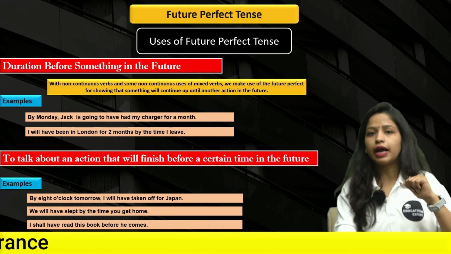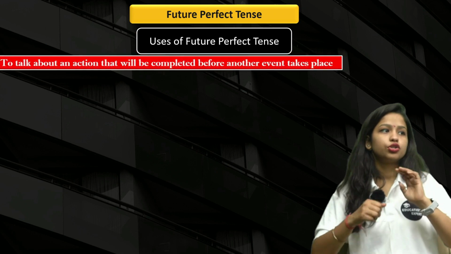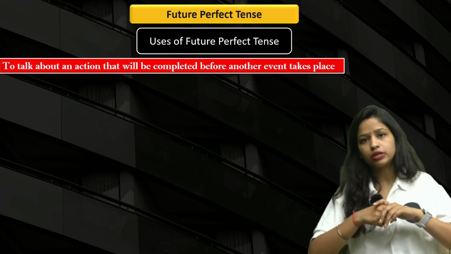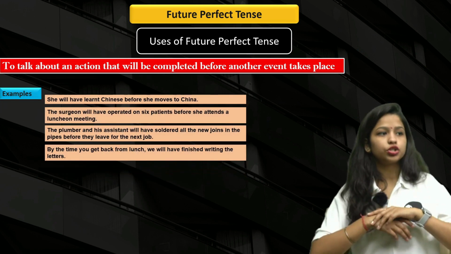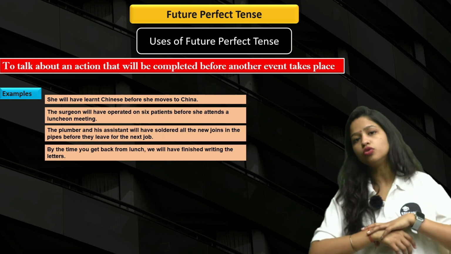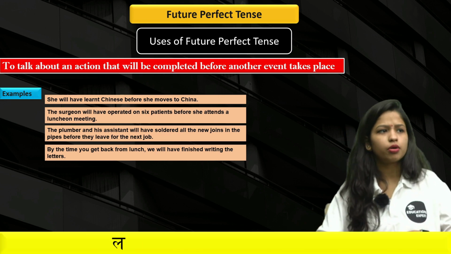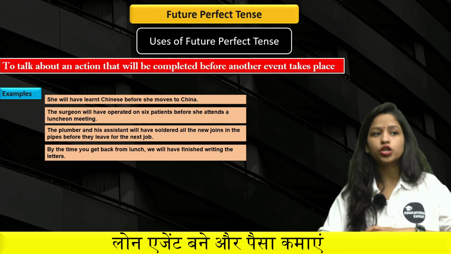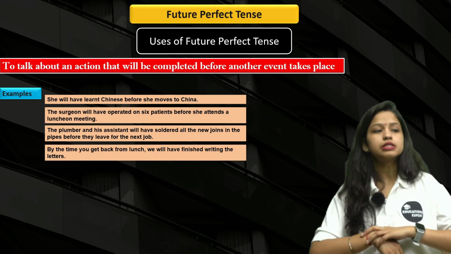Now let's move forward and understand some more uses of future perfect tense. Next up we have to talk about an action that will be completed before another event takes place. This is similar to the last one. So example over here: she will have learned Chinese before she moved to China, right? So this is similar to the previous one. The surgeon will have operated on 6 patients before she attended a luncheon meeting. Luncheon meeting means lunch meeting.